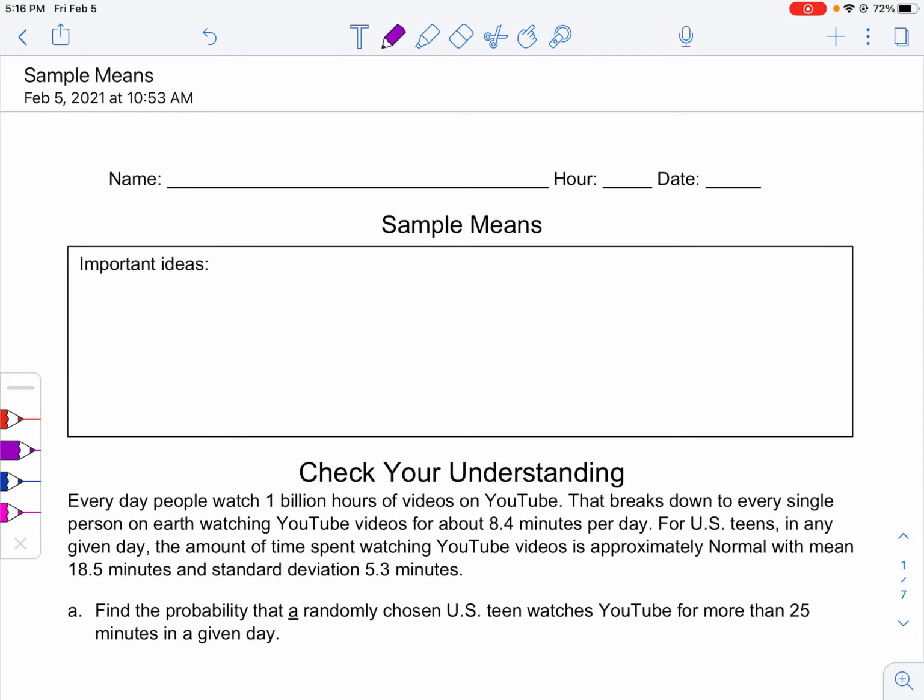Let's take a look in here. I am not going to be doing the activity with you. I'm just going to be going over the important ideas section and then the check understanding portion. But I would do the activity in class.